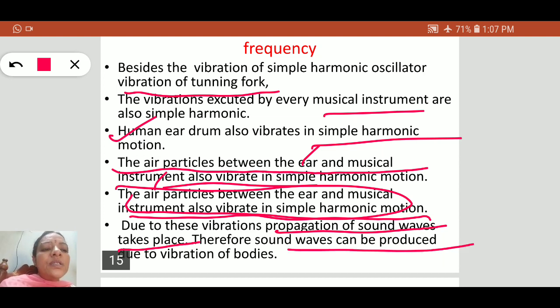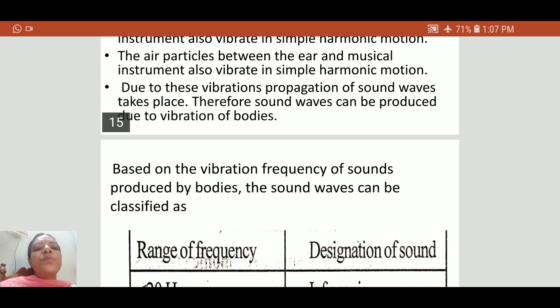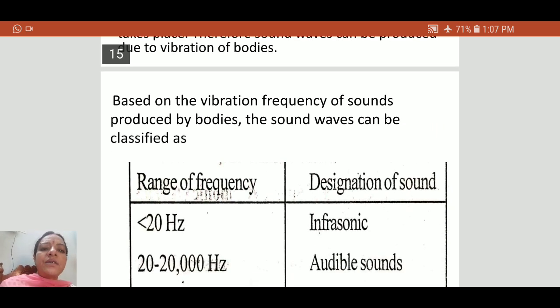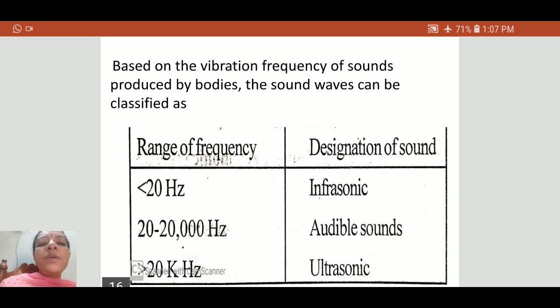Therefore, sound waves are produced due to the vibrations of bodies. Depending upon the frequency, we can differentiate sound waves into infrasonics, audible sounds and ultrasonics. Infrasonics are when the frequency of the vibrating body is less than 20 Hz.